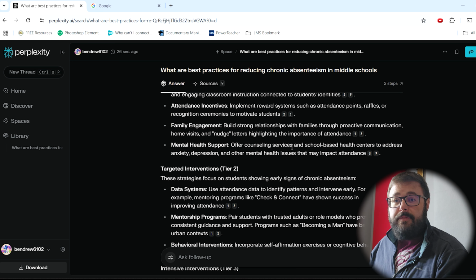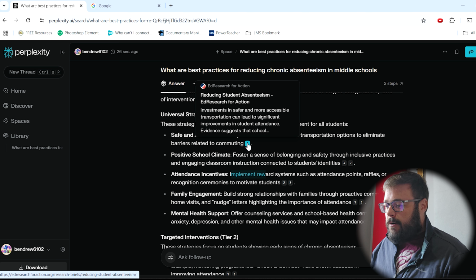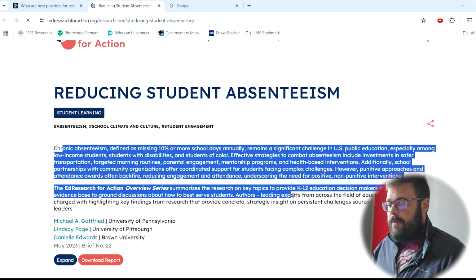What I really like about this is, okay, good. We have some nice results. Where this is better than ChatGPT for research is right here with these. This tells you the source where it's coming from. So you click one and it can take you right to the source where it got its information from.